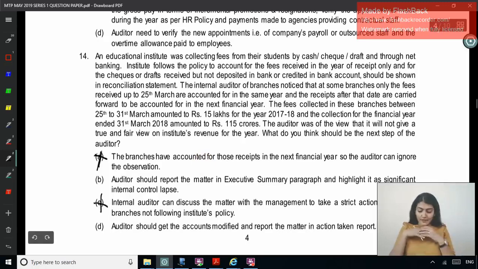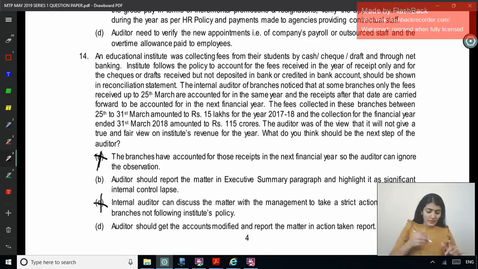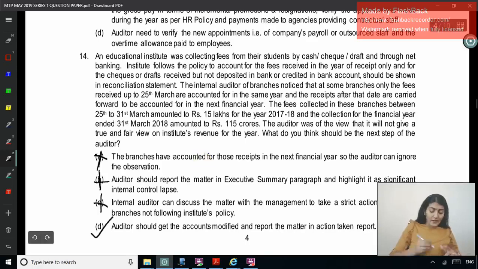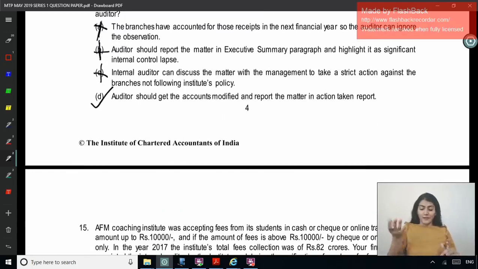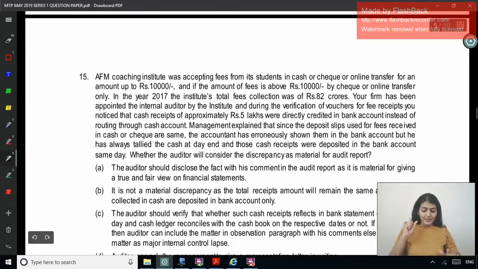An auditor should get the accounts modified and report the matter in the action taken report, right? Because 25th of March they cannot, they have to take the cutoff on 31st of March. So one says put it in the executive summary and highlight it as a significant internal control lapse. Right, or auditor should get the accounts modified and report the matter in the action taken report. Right, so you should tell them that don't take cutoff of 25th, take the cutoff of 31st, and accordingly he will say that I told them to do this. So action taken report. Next one.